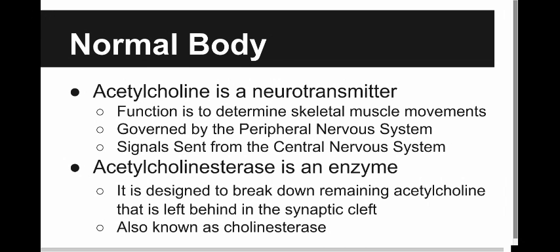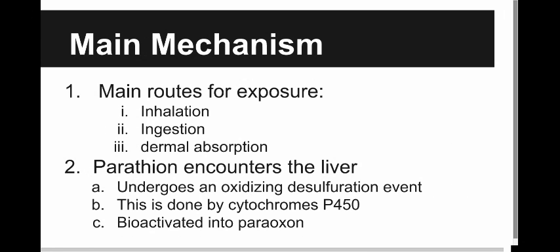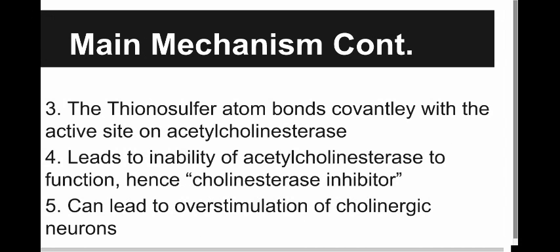Let's look at how. So first, parathion can be ingested, inhaled, or absorbed through the skin. Mainly if ingested, the liver will first metabolize parathion through an oxidative desulfurization event and it is bioactivated to paraoxon. The thion sulfur atom binds covalently with the active site on acetylcholinesterase, leading to the inability of acetylcholinesterase to function, hence acetylcholinesterase inhibitor. This can lead to the overstimulation of cholinergic neurons, or just muscle fasciculations and random uncontrollable body movements.